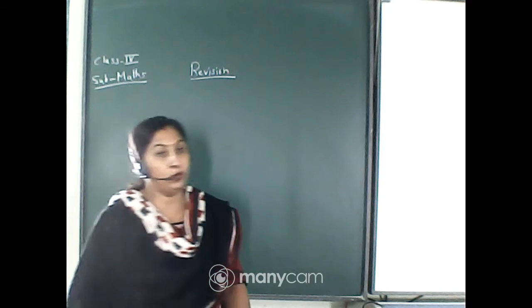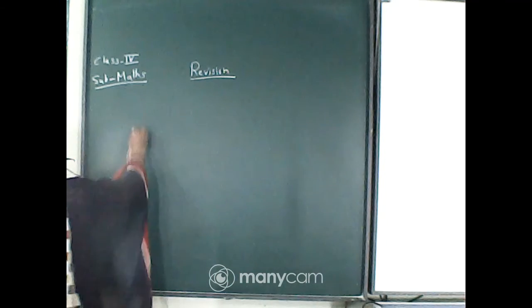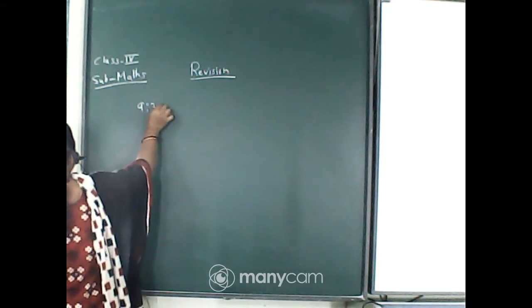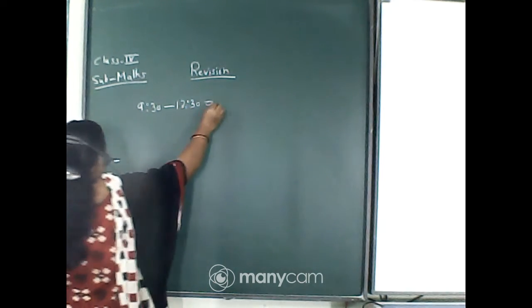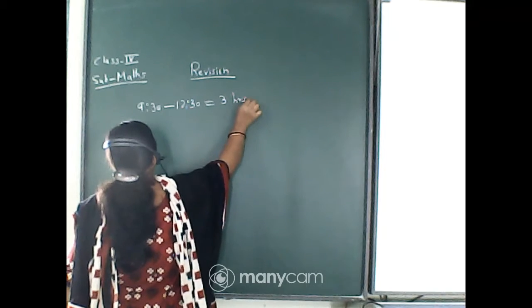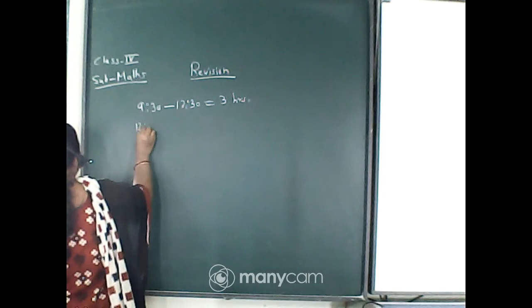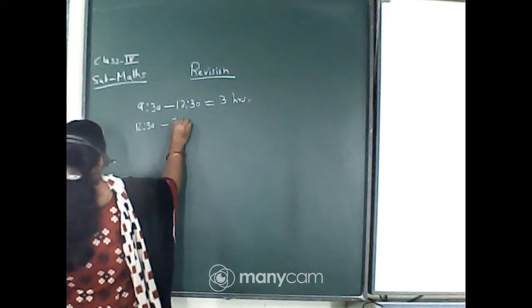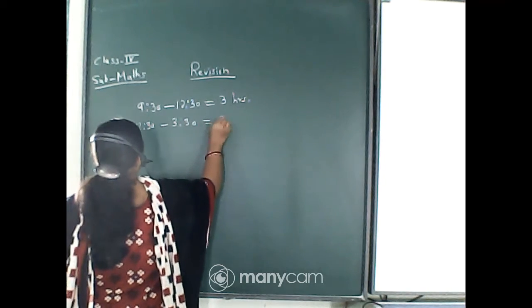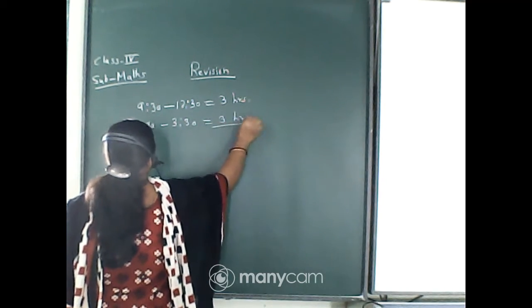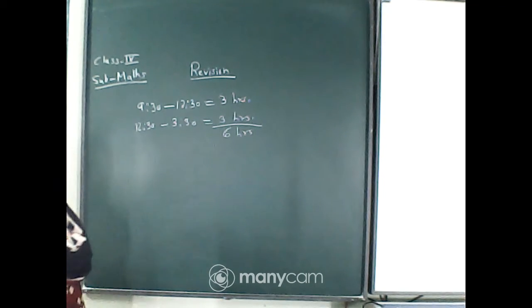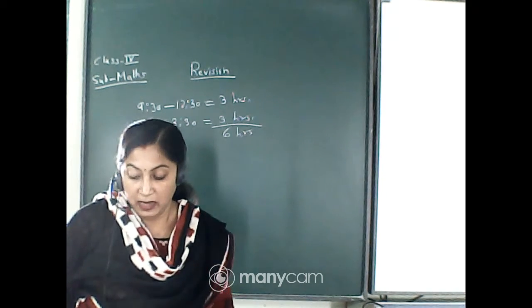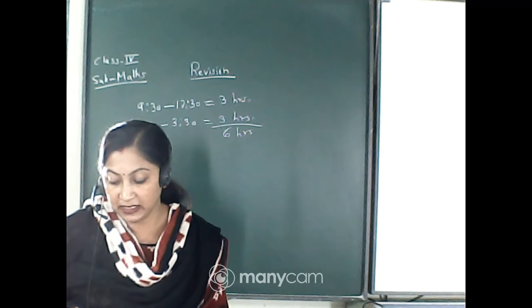See, 9:30 to 3:30. First, you will calculate 9:30 to 12:30. It is 3 hours, isn't it? Now from 12:30 to 3:30, again 3 hours. So this is exactly 6 hours. Our answer is option number B, 6 hours.